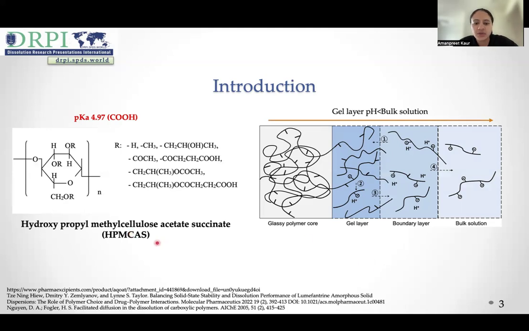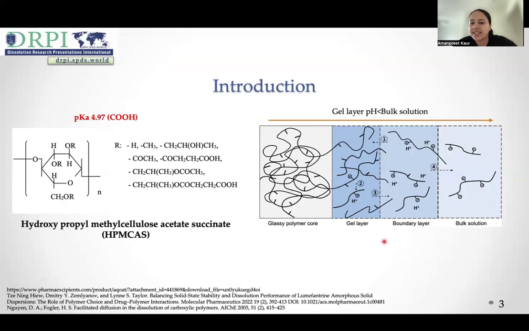HPMCAS is the second most used polymer after PVPVA in formulation of ASDs. It is an acidic, ionizable, and pH-sensitive polymer with a pKa of 4.97. Solubilization of HPMCAS occurs in 4 stages. The first stage is diffusion of water into the polymer matrix. The second stage is ionization of succinyl groups of HPMCAS with liberation of protons. Third stage is hydration that happens only when HPMCAS is sufficiently ionized. The fourth stage is diffusion and solubilization of polymer chains into the bulk solution.